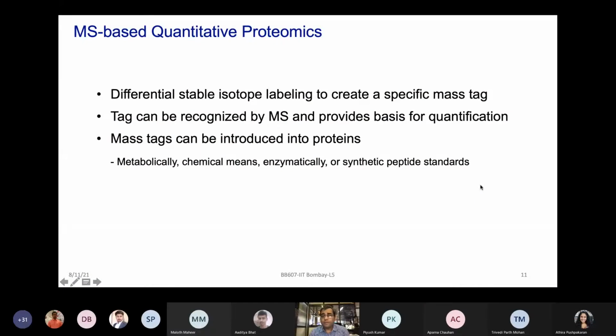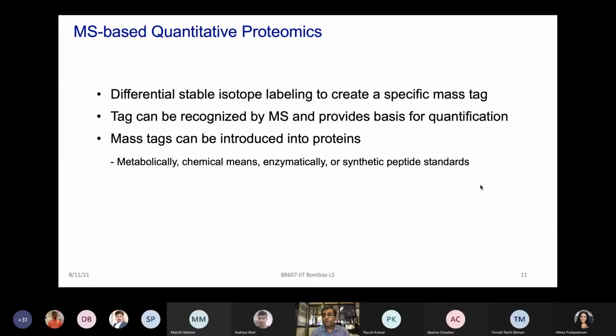So therefore, quantitative proteomics becomes very important. And I think one of you, Aditya, probably mentioned quantitative metabolomics as well, which will be an additional thing which can be learned later on. But overall, looking at the fluxes, the changes, the dynamism of these biomolecules becomes very important. And that's where learning quantitative proteomics is quite crucial for us to understand any type of life science system. So there could be different ways of looking at quantitative proteomics.